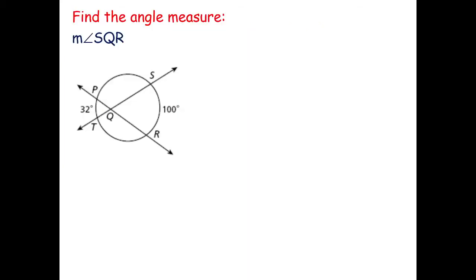Let's have an example. Like for example, we are going to be looking for the measure. What is the measure of angle SQR? Now let's look at SQR first. This is angle SQR. This is the angle we are looking for. So what are you going to do with that? You add the arcs formed. This arc here and this arc here.